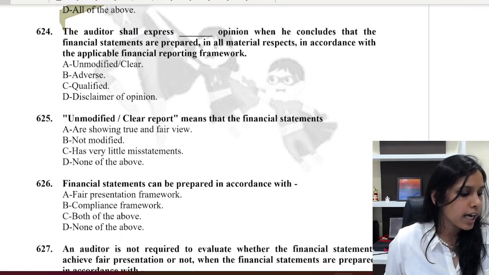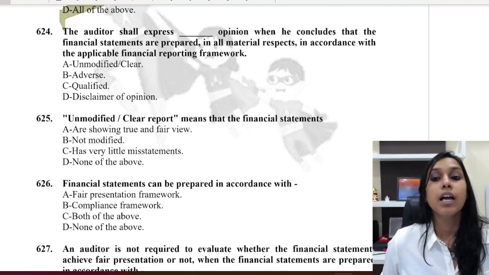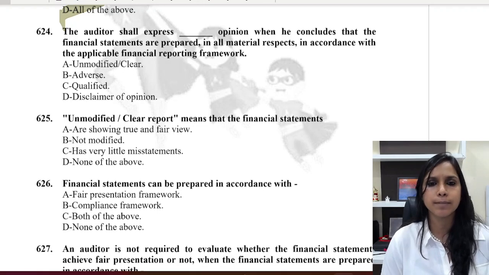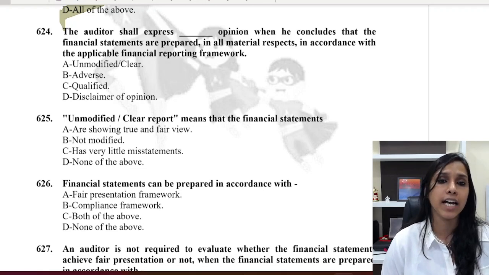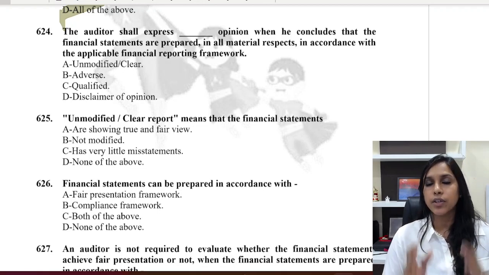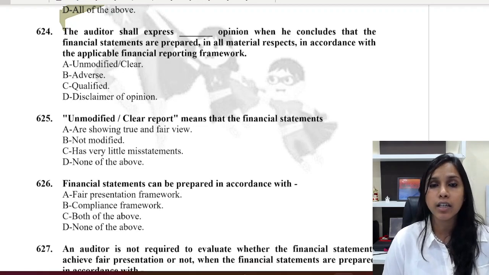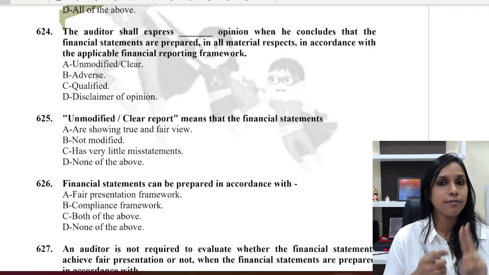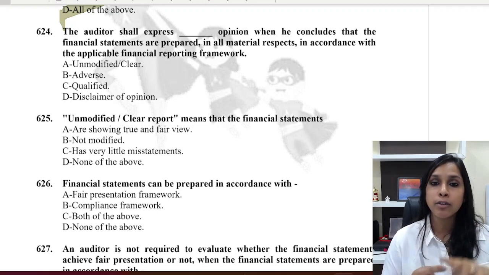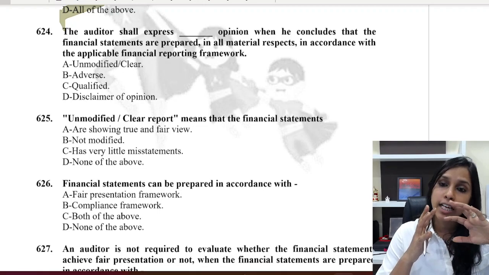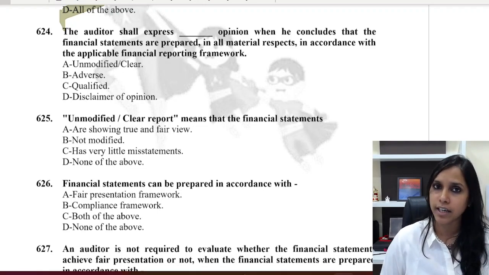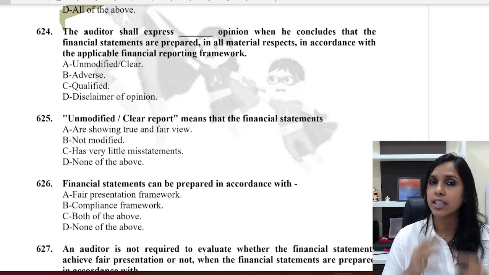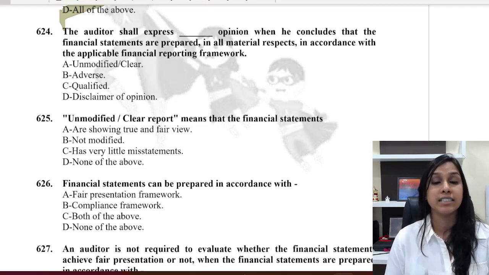The auditor shall express dash opinion where he concludes that the financial statements are prepared in all material respects in accordance with the applicable financial reporting framework. Okay, so here it is speaking about which kind of framework. How many types of framework are there? Two. Compliance and fair presentation. Compliance speaks about complying with the financial reporting framework, and fair presentation framework says that it should give a true and fair view. It should be presented fairly.